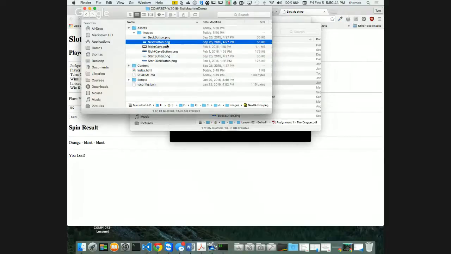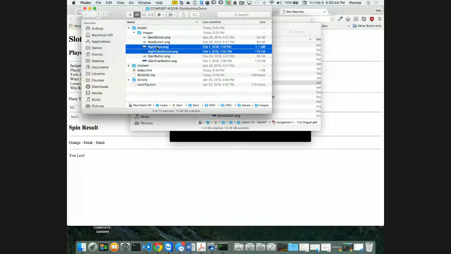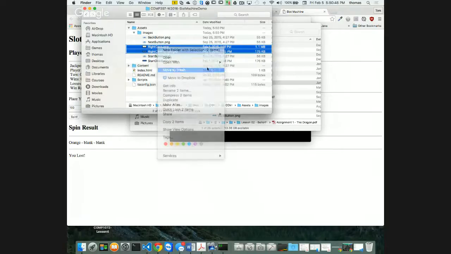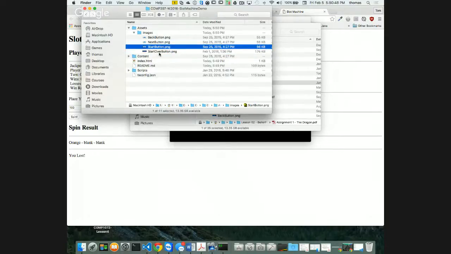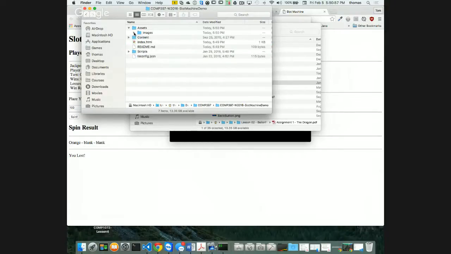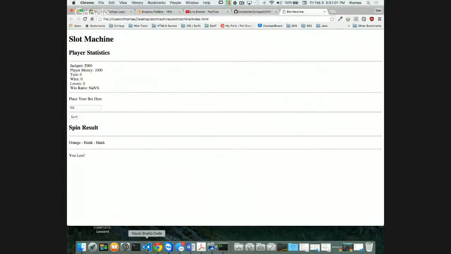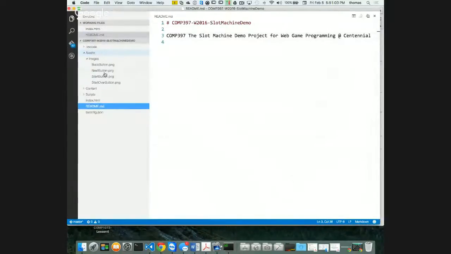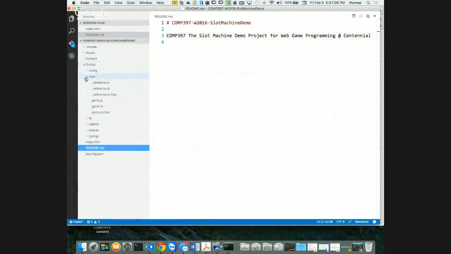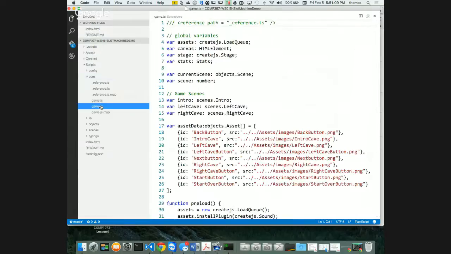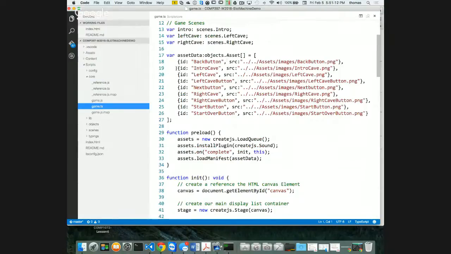It's just examples. My next button I'll keep, right cave, move that over. And start over button, I might keep that too because my start over button is specific. So back, next button, start button, and start over button I'll keep. The rest I've deleted. That means I've got to update my game.ts file to reflect that, because in my game.ts file, in my core, in my assets, I have intro cave, left button, all this stuff's got to go.